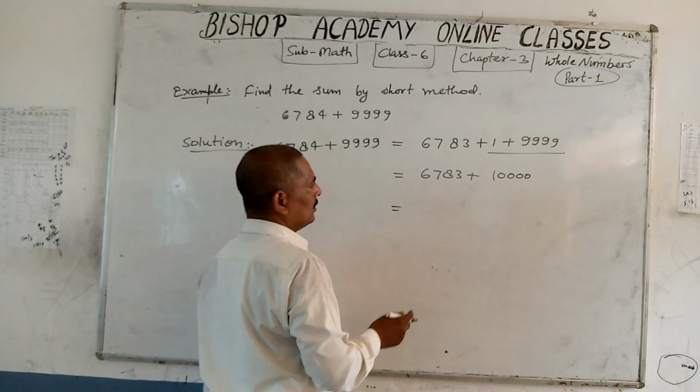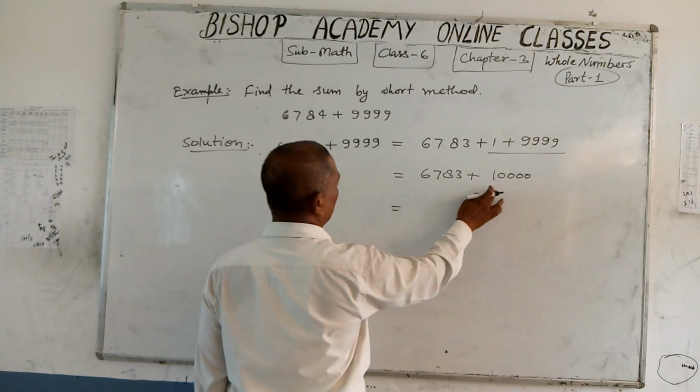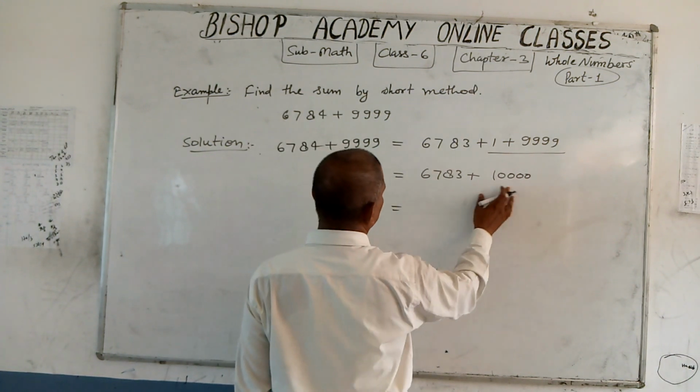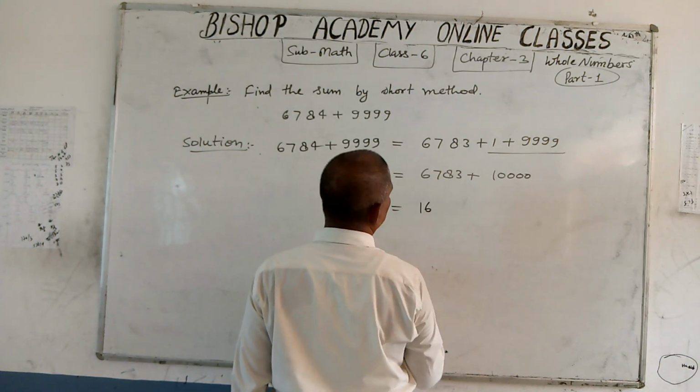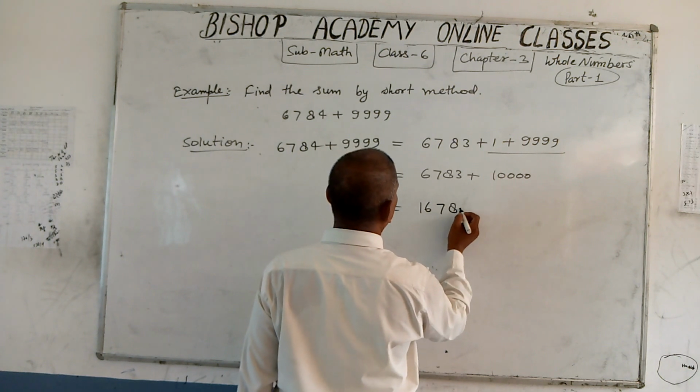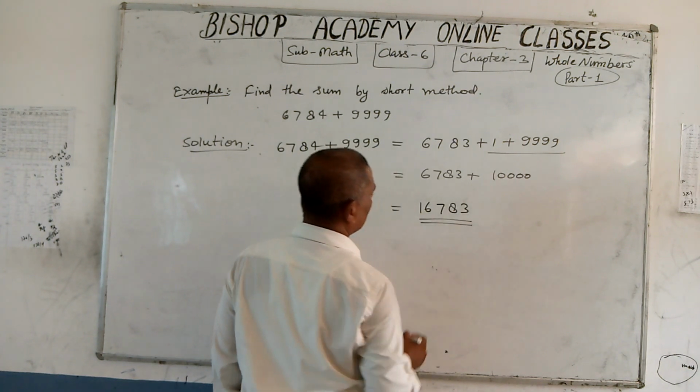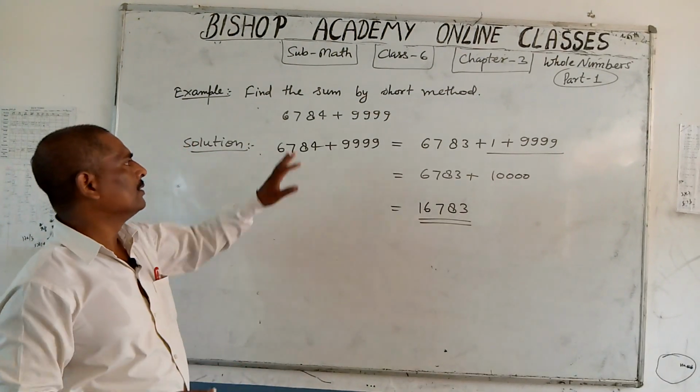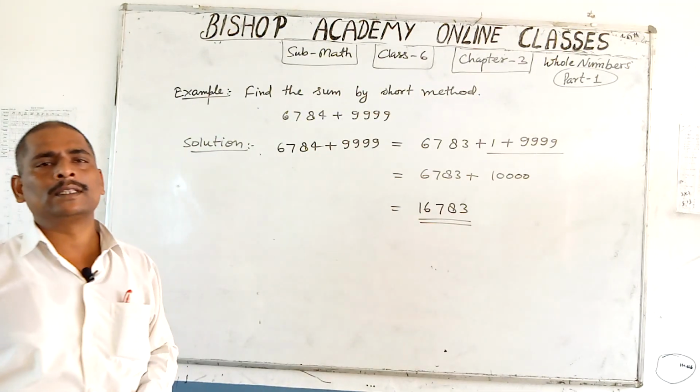Now a very easy step here, how to add. Easily you can add 10,000 and 6,783, and 16,783 is the sum of the given 2 numbers in short method.